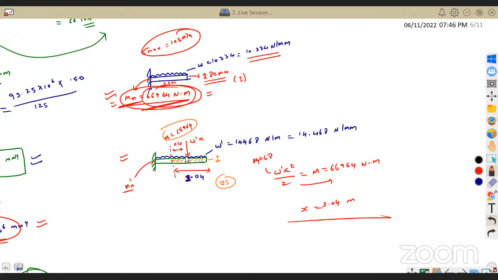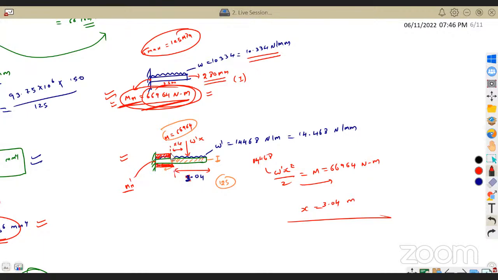The beam can resist the moment. But once we cross this, the moment is increasing, so after that the beam cannot withstand. So what I should do, I need to add a plate only here. An extra plate will be added only at this position.